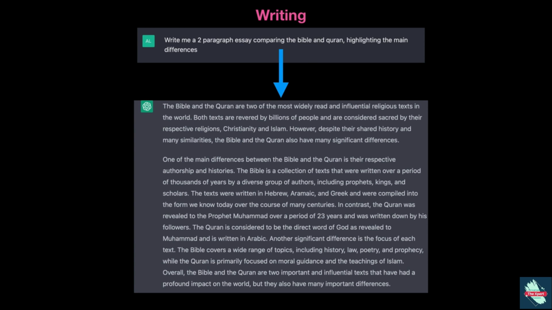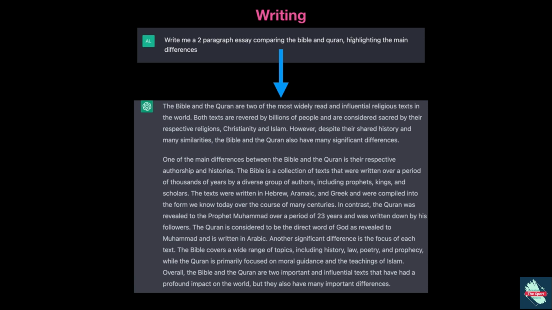The texts were written in Hebrew, Aramaic, and Greek, and compiled to the form we know today over the course of many centuries. In contrast, the Quran was revealed to the Prophet Muhammad over a period of 23 years, written down by his followers. So we have this really good result that is understanding what we're asking.